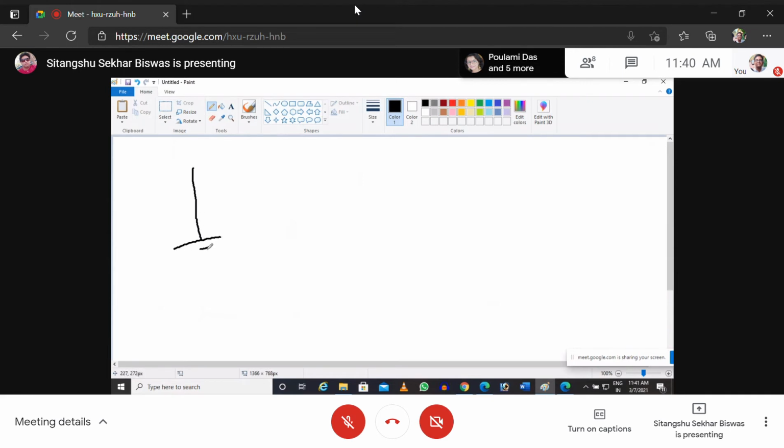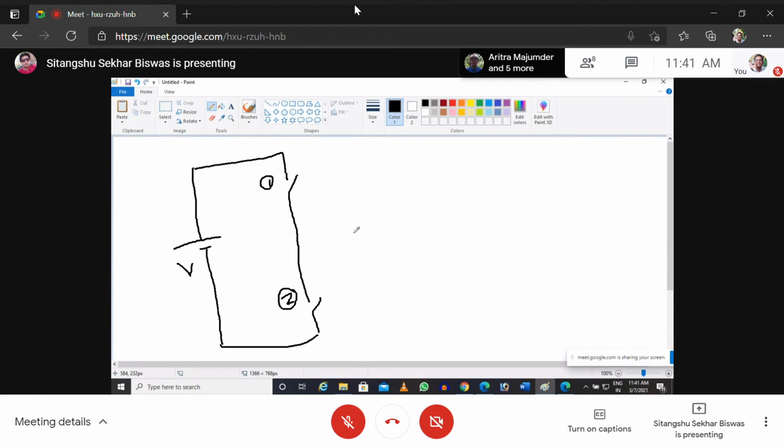switched in a particular fashion to obtain the AC. So this is one switch and this is one switch. This is your DC voltage and this is switch 1 and this is the switch 2. These switches will be used as IGBT. And here is the load. It's connected like this.